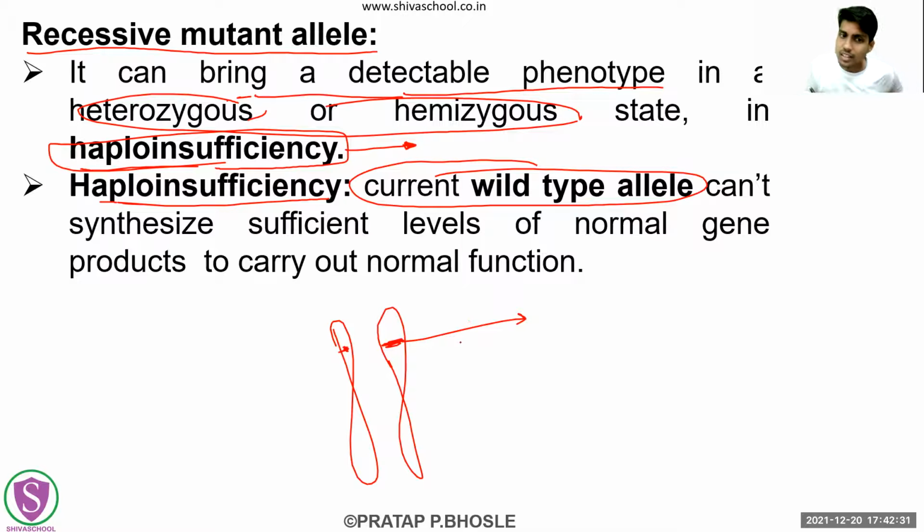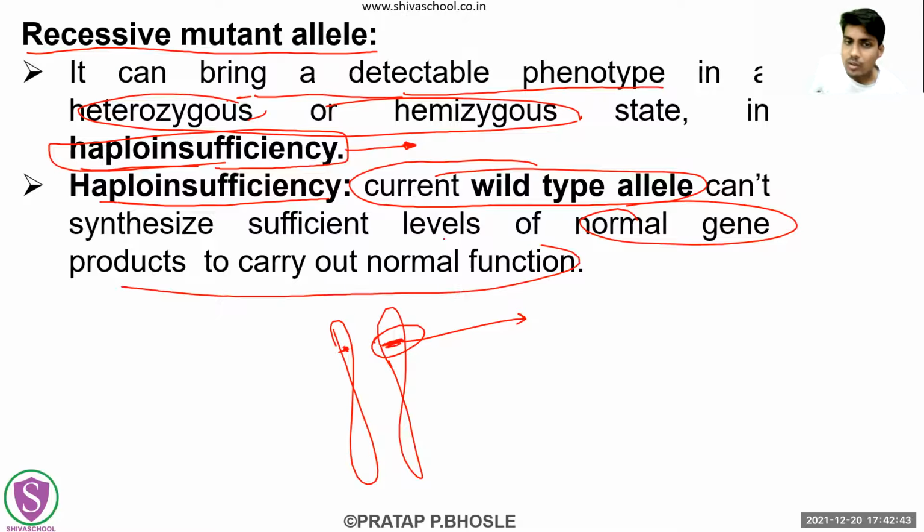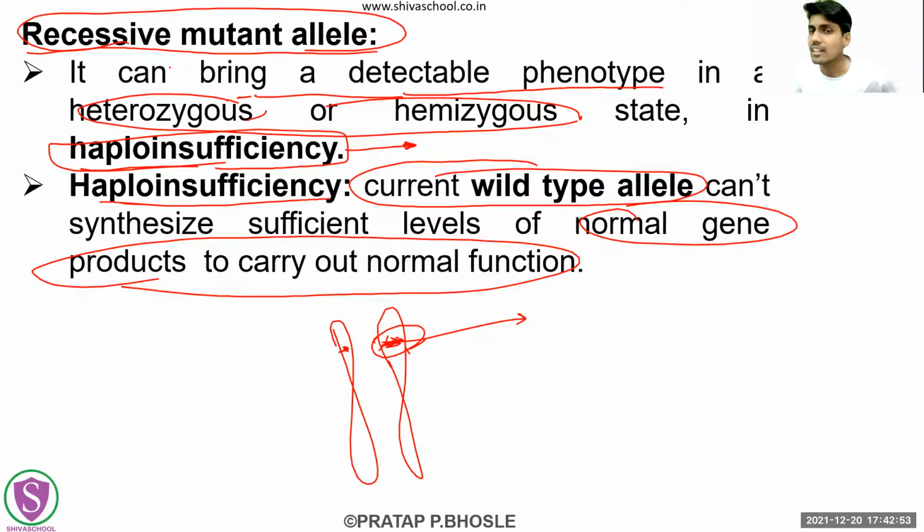If that allele, which is normal, is not able to synthesize sufficient levels of the normal gene, then it fails to carry out the normal function. तो ये normal function carry out करने में fail हो जाता है. At that time, that recessive mutant allele can show its effect. ये जो recessive mutant allele है, वो effect show कर सकता है. ठीक है.